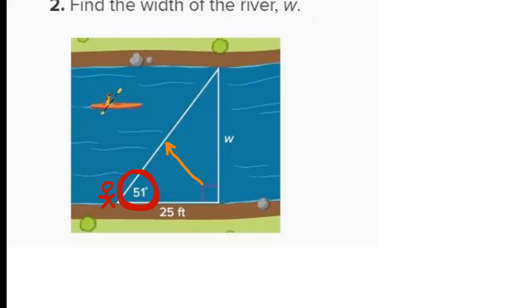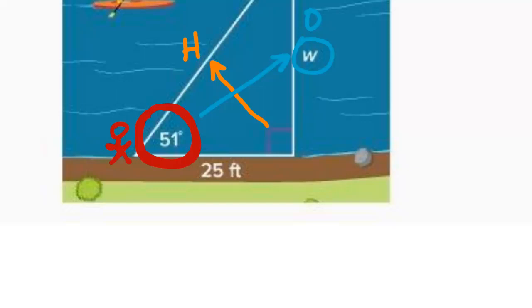Opposite the right angle. So it's this one over here. And then we label which side? Opposite. Where's the opposite side? And finally, the adjacent side. So that would be this 25 down here because that's the only side left.